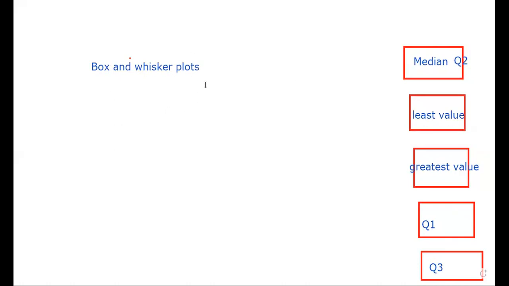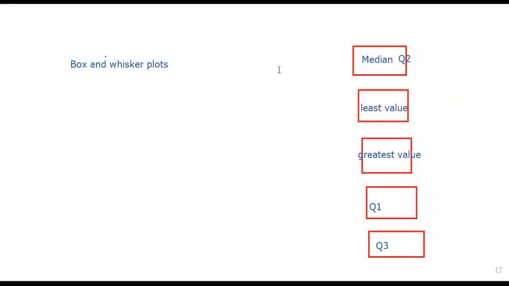Ruqayya, are you here? Could you please tell me, what is the difference between first quartile and third quartile? Okay, I will ask someone else and I will come back to you again.